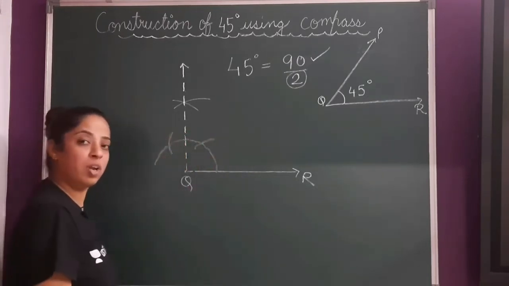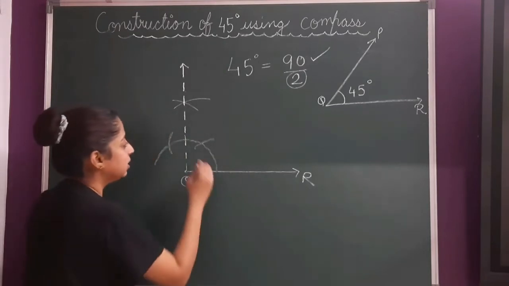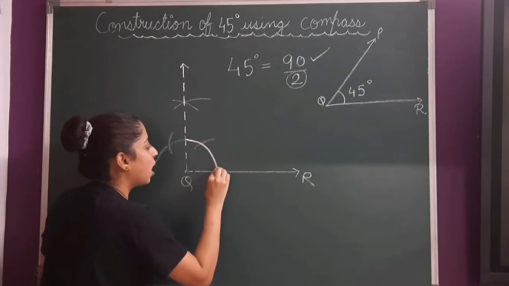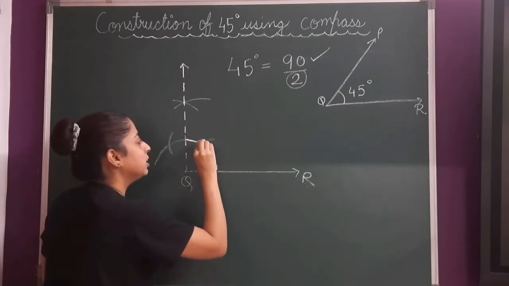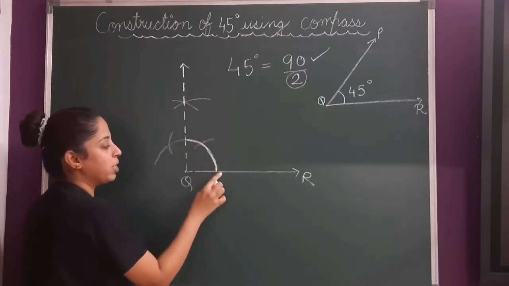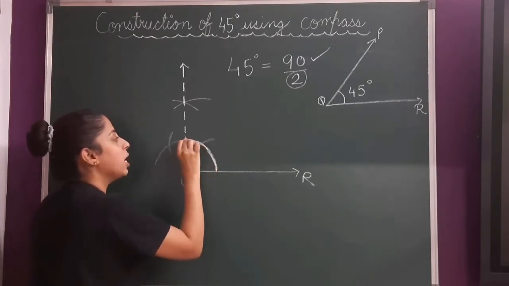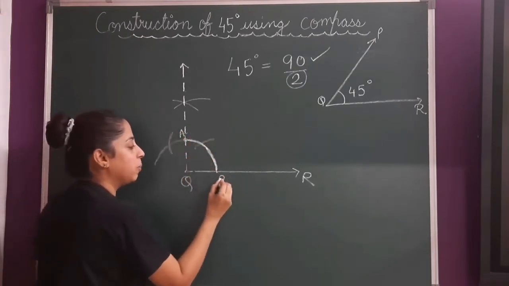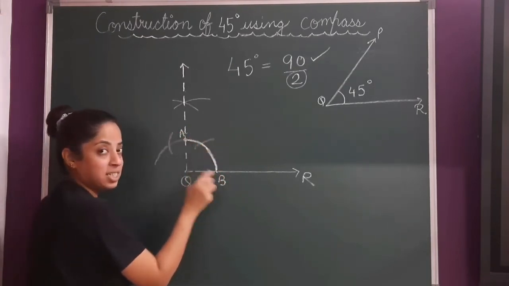So which two points will you have to consider for bisecting? See, this angle I am talking about, this is 90. I have darkened it. Can you see? This is 90. So I have to take the two end points. Suppose this end point is A and this end point is B. So I have to bisect this now.